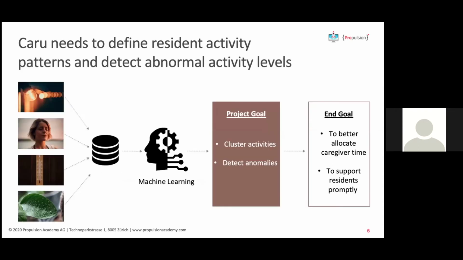So from Caru, we received 4 streams of time series, 1 per variable, and we implemented machine learning algorithms to cluster activities and detect anomalies. The link between recorded variables and human activity only allows to detect general activity patterns and therefore respects individual privacy. The aim of our project is to help provide new services like better allocation of caregiver time and prompt support to residents when needed. With this, I give the floor to Jiyun, who will present the methods we used.